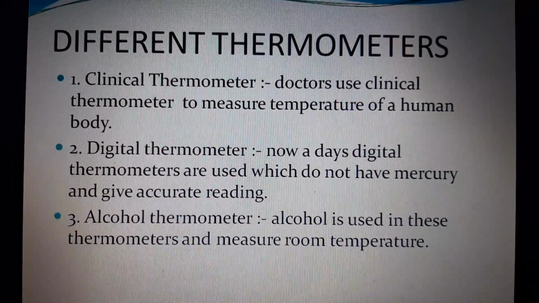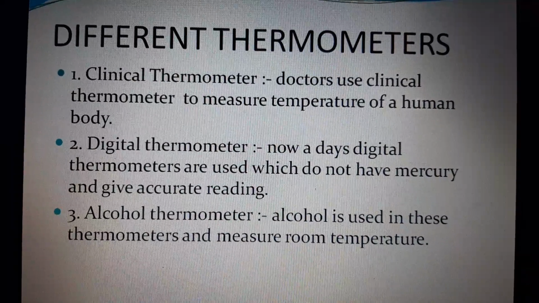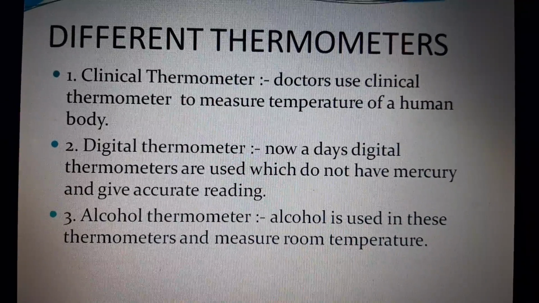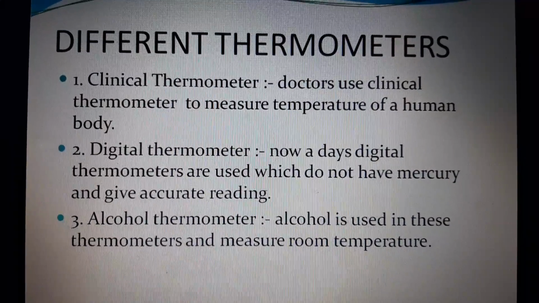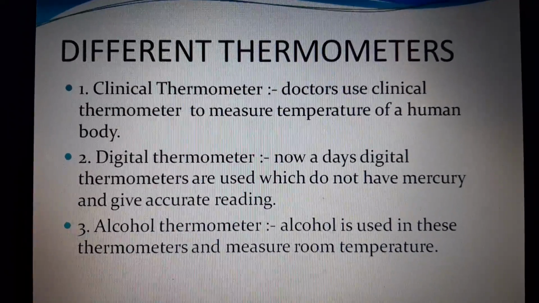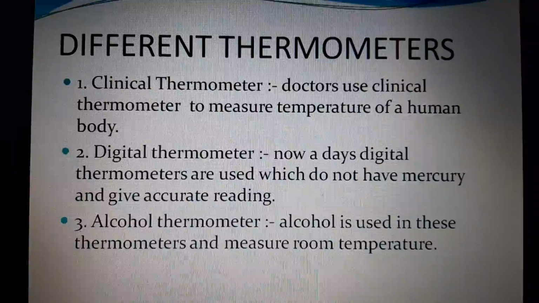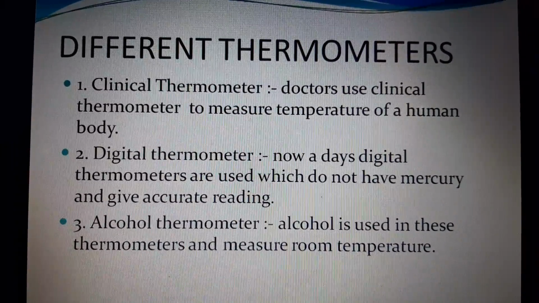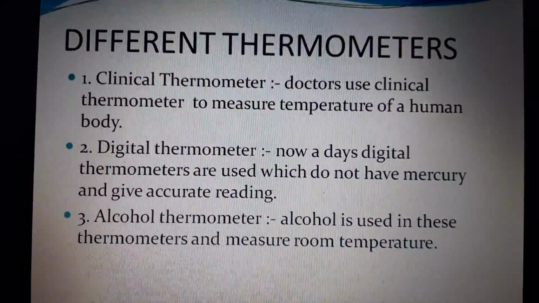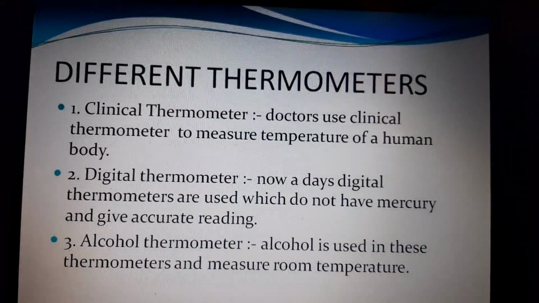But in digital thermometers, there is no use of mercury, and they give a more accurate reading, and they are safe to put in the mouth of a child. Alcohol thermometers. Alcohol is also used in these thermometers instead of mercury, and they are used to measure room temperature.